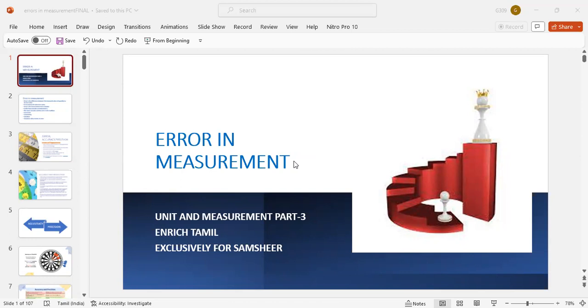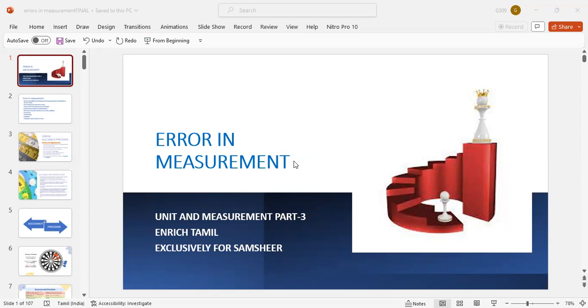Now, what is meant by absolute error? It is the magnitude of the difference. Note the point. It is the magnitude of the difference between the true value and the measured value. Difference actually in positive sign alone. It is the magnitude, not with sign. It is the magnitude of the difference between the true value and the measured value.